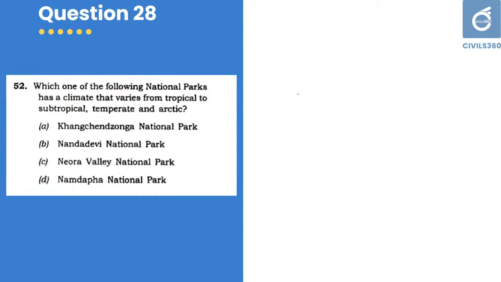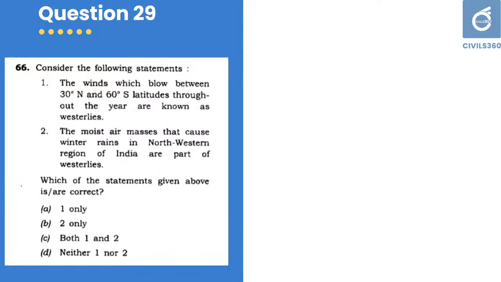Next question, question number 28. Which one of the following national parks has climate that varies from tropical to subtropical, temperate and Arctic? Very simple question. This is one of the biggest national parks in India and has a very varied climatic region. Your answer should be D, Namdapha National Park.